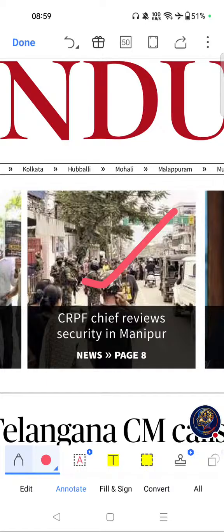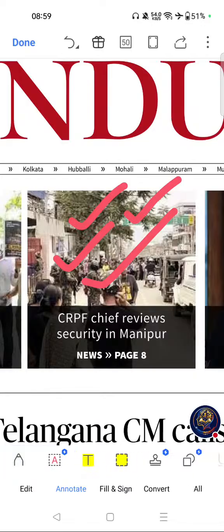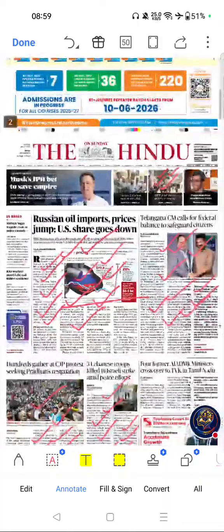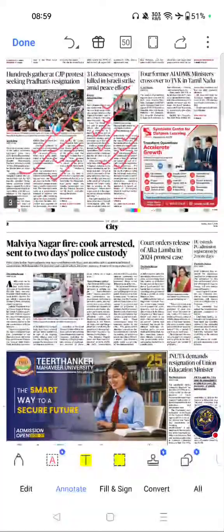CRPF chief reviews security in Manipur. If you see the importance, internal security is a dedicated UPSC GS3 topic. Manipur has remained a major security issue and frequently appears in current affairs based questions. Please go through this one. These are the only important topics from page 1. Move on to page 2.